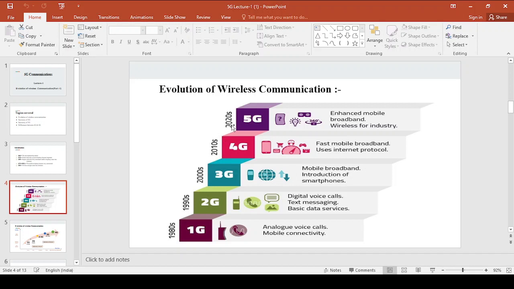If you observe, 5G has evolved in 2020. Now we may expect 6G around 2030, and we may expect 7G around 2040, and this goes on. You only have to remember that it is an extension. Already some features will be there. If you observe 4G to 5G, 5G will contain the features of 4G with added features, and similarly for 6G and for 7G. This is how wireless communication has evolved from one generation to another generation. Now coming to the next slide.